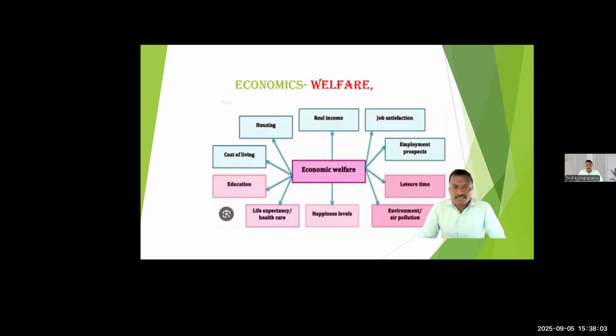These factors play a major role when we measure the welfare of a particular community, individual, labor or child. So satisfaction in all these factors will be taken to measure welfare.